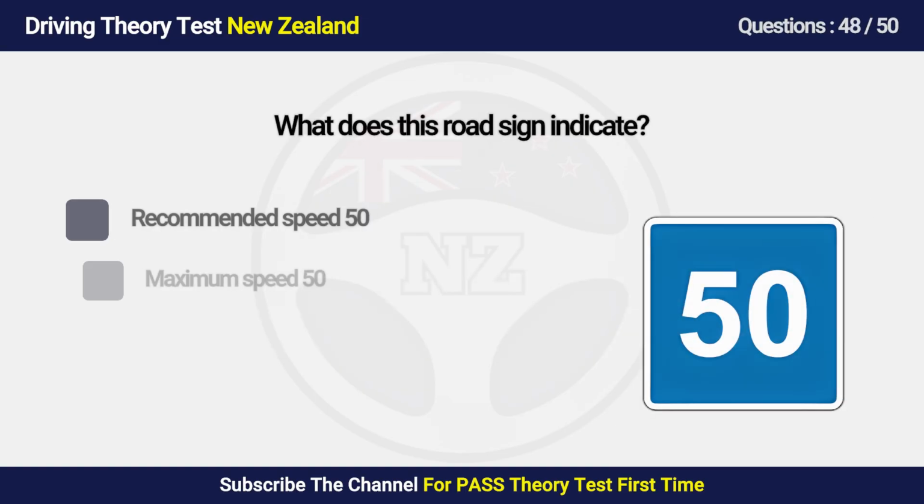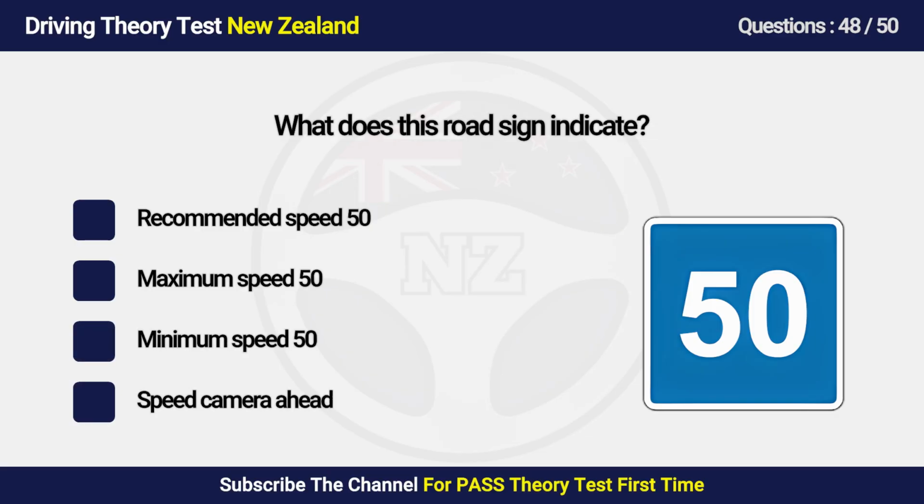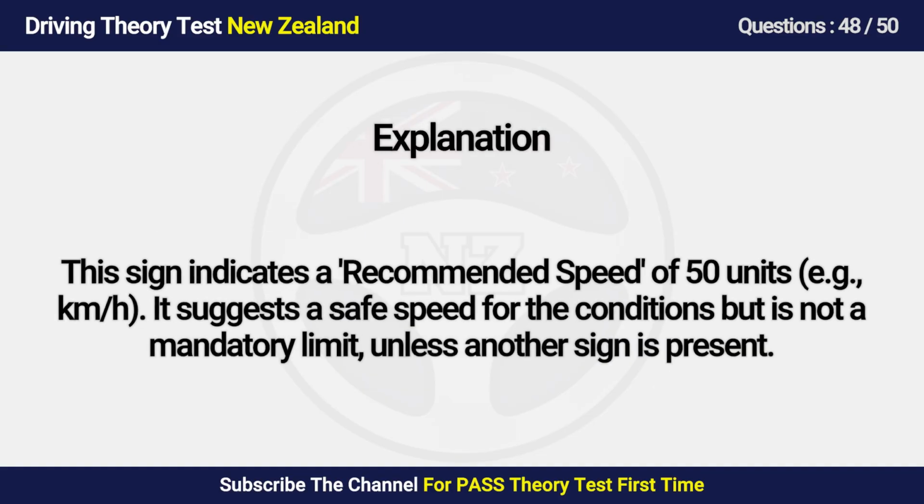Question 48. What does this road sign indicate? A. Recommended speed 50. B. Maximum speed 50. C. Minimum speed 50. D. Speed camera ahead. Answer is A. Recommended speed 50. This sign indicates a recommended speed of 50 units. It suggests a safe speed for the conditions but is not a mandatory limit, unless another sign is present.